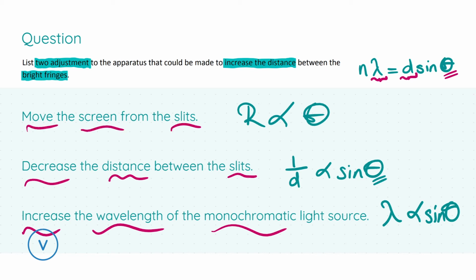Okay, where do you get your marks? You get 3 marks per correct adjustment, and you need to list 2. So you get 3 plus 3. Tip: put down as many as you know. If you know 3, put down 3. If you know 4, put down 4. If you know 2, put down 2. If you know 1, put down that 1. And maybe look at this formula and your diagram to see what potential things you can put down. Always put down an answer. It may turn out to be correct.